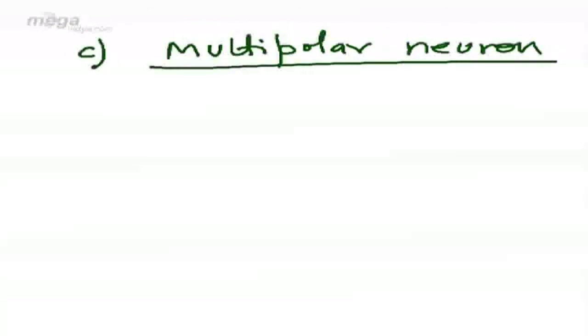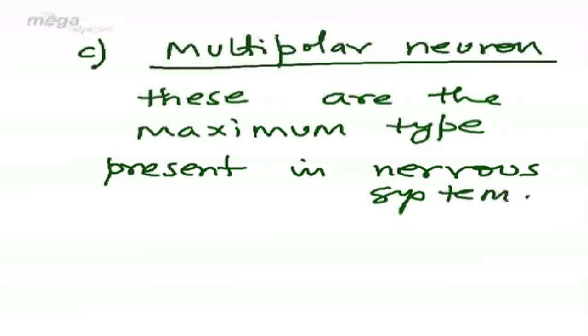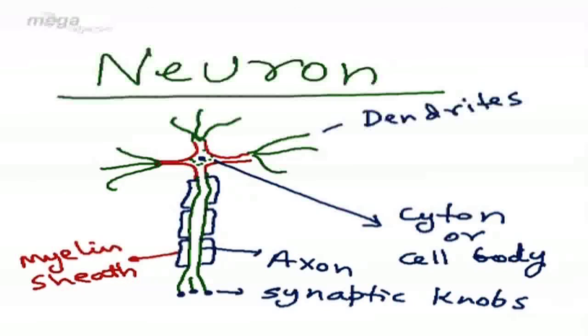And in this sequence, finally we have multipolar neurons. The multipolar neurons are the maximum type of neurons present in nervous system. The diagram of the multipolar neuron is similar to what we have studied for a typical neuron.